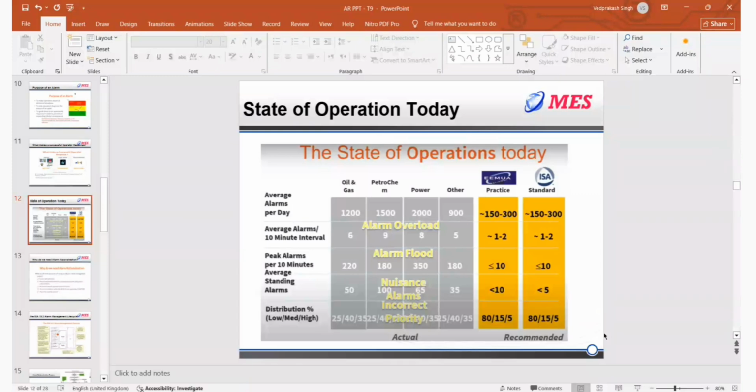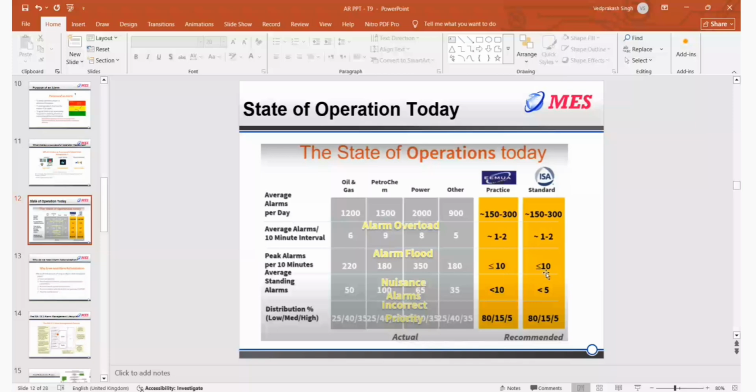I'm talking about the second point: average alarms per 10-minute interval. This interval is already different, and AGES is different from this. Okay, so we will see. This is okay, but I'm talking about the last one, the distribution. Yeah, the last one is fine. I'm talking about the interval time. You should follow the interval time as per AGES. Yes, 5 minutes.